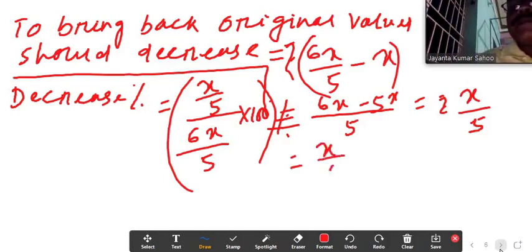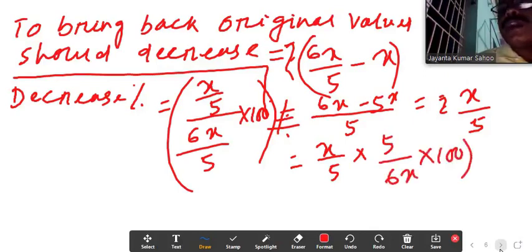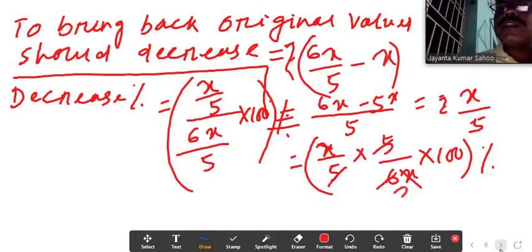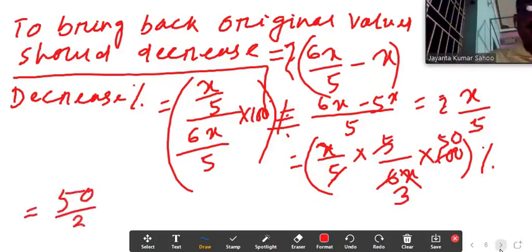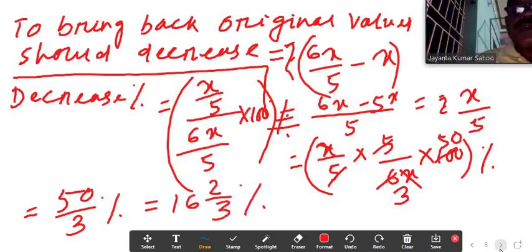Equals x by 5 into the reciprocal, 5 by 6x, into 100, bracket close, then percentage sign. 5 cancels, x cancels. 2 threes are 6, 50 by 3 percentage, equal to 16 whole 2 by 3 percentage.